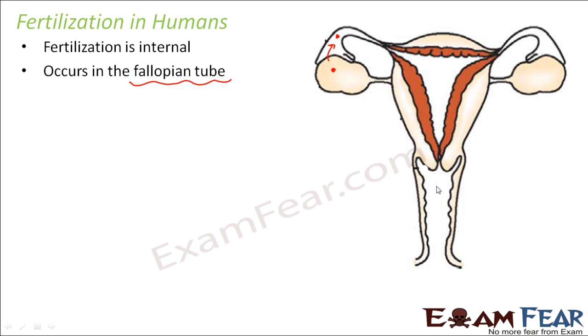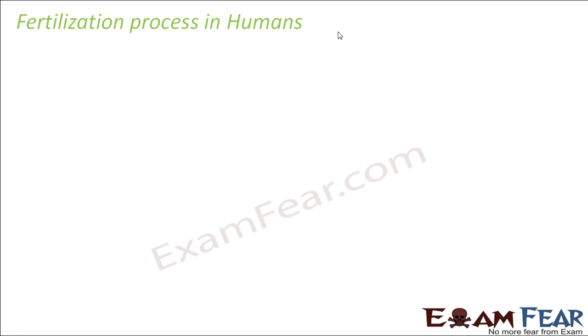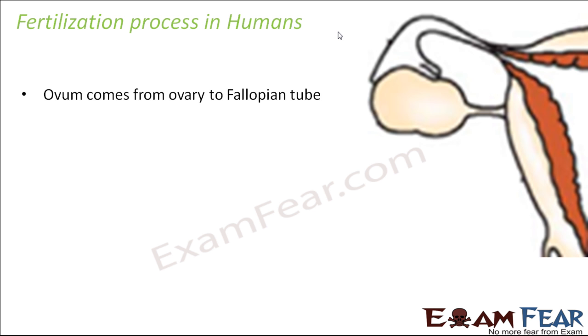Now during intercourse, the penis releases the sperms in the vagina, and these sperms then need to travel the entire space till they reach the fallopian tube. Once the sperm reaches the fallopian tube, the fusion will take place. So fertilization takes place in the fallopian tube. Let us see how exactly the process of fertilization takes place. Here the ovum comes from the ovary to the fallopian tube. So this is the ovum, it comes from the ovary into the fallopian tube.